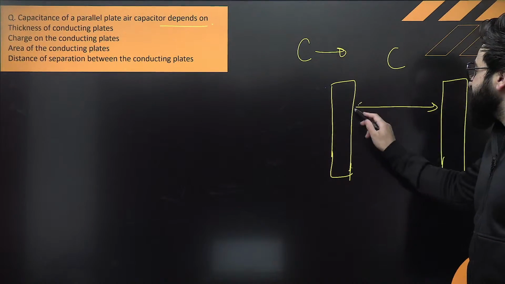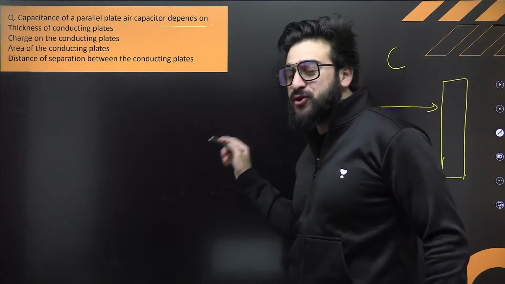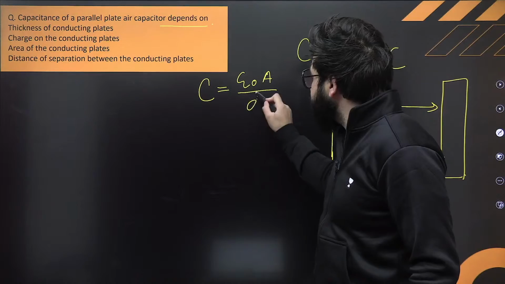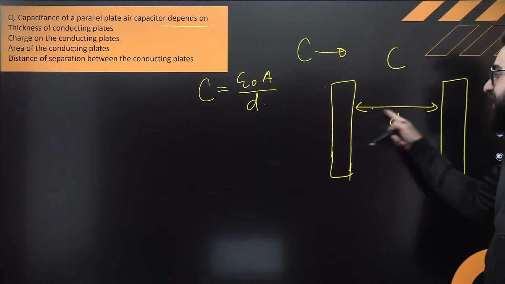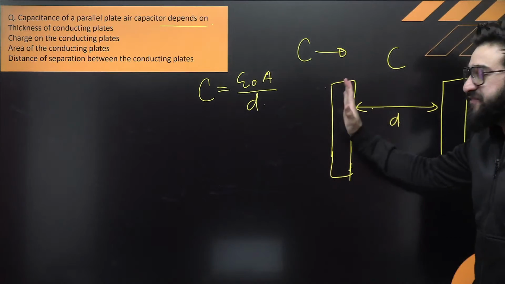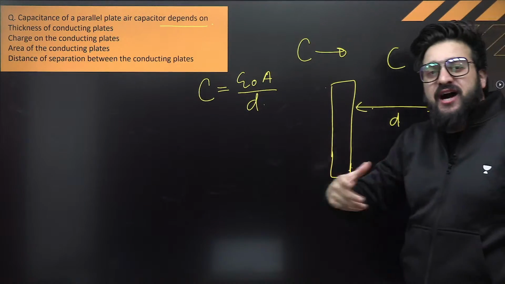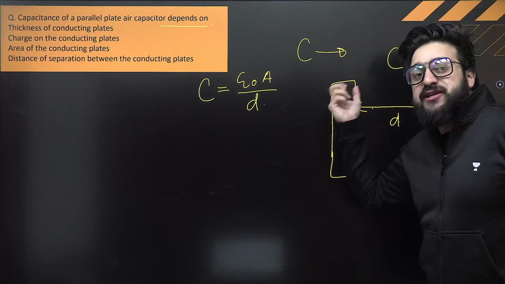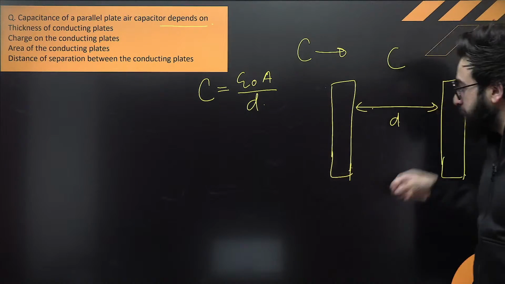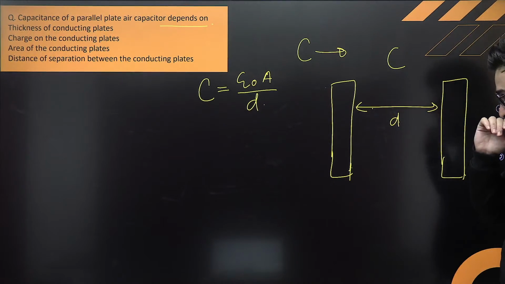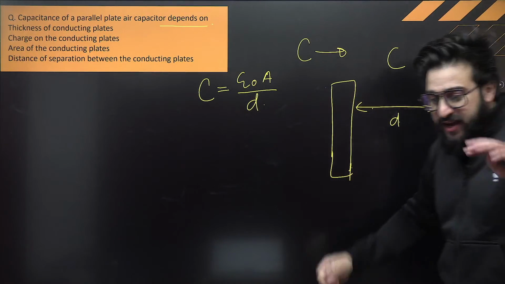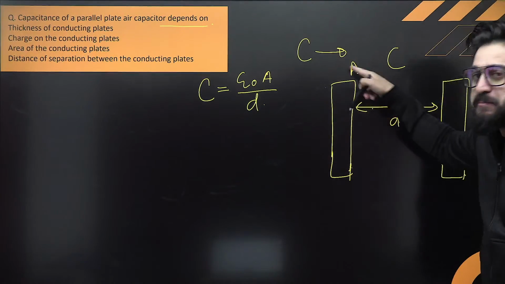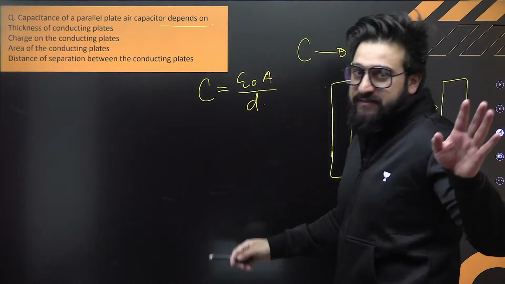It depends upon the distance between these two. We say capacitance of this parallel plate capacitor C is equal to epsilon naught A upon D, where D is the distance between these two plates. You know how we charge the capacitor? We connect the battery to it. Battery does the external work, takes electrons from one plate and places them onto the other plate. This becomes positively charged, this becomes negatively charged. And A is basically the area of these plates. And epsilon naught, everybody knows.